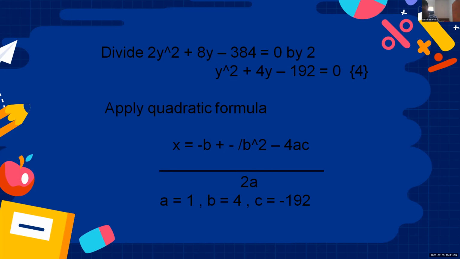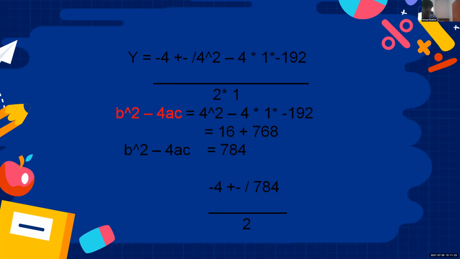Now we have to apply the quadratic formula. So we all know that the quadratic formula is x is equal to minus b plus or minus root of b square minus 4ac by 2a. Here a is equal to 1, b is equal to 4, and c is equal to minus 192. So when we substitute the values, we have to find y, so we are substituting y instead of x, and it will become y is equal to minus 4 plus or minus root of 4 square minus 4 into 1 into minus 192 by 2 into 1.